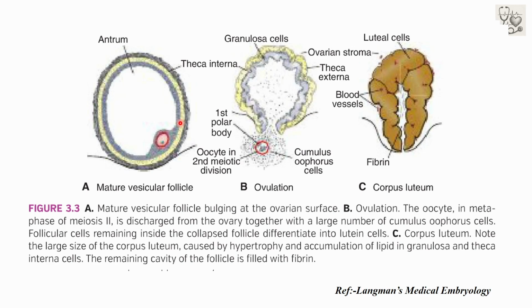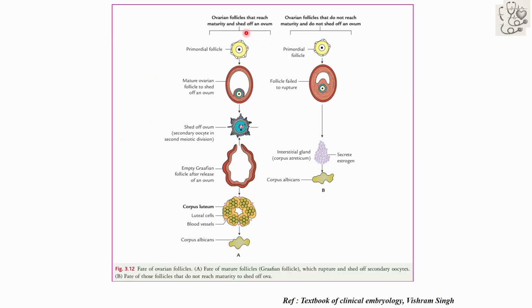It was already discussed in the first video. I have shown this picture just to show what happens. The ovarian follicle that reaches maturity sheds an ovum. What happens? The primordial follicle is converted into a mature ovarian follicle to shed an ovum. It releases the ovum, and the ruptured, or empty, Graafian follicle after release of the ovum is converted into corpus luteum.